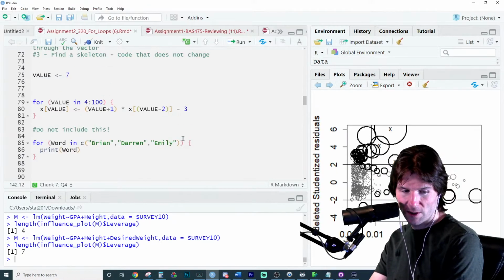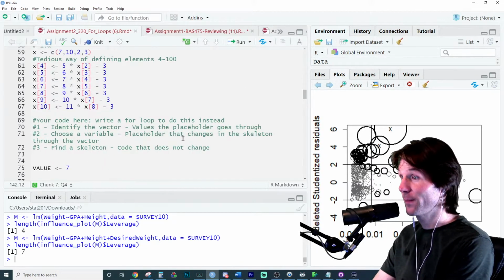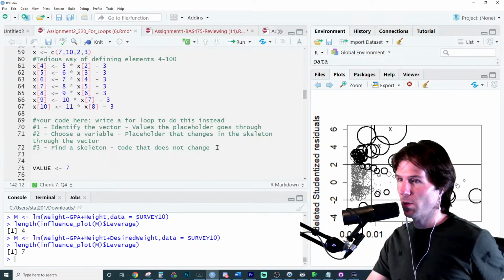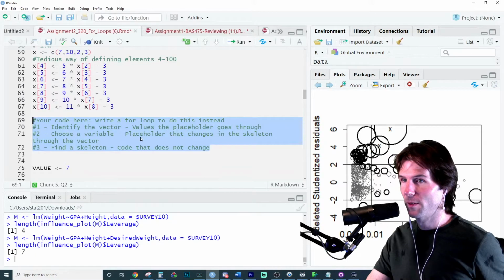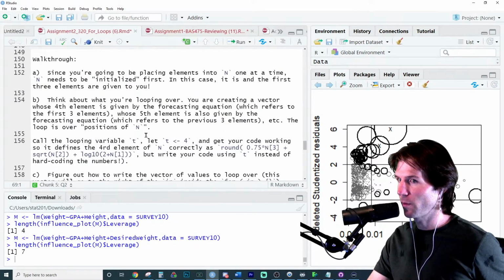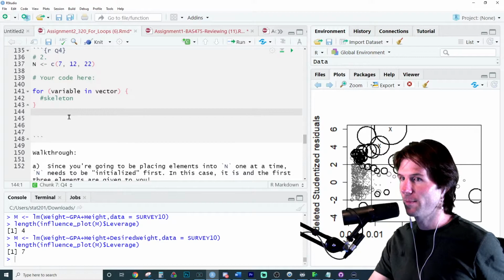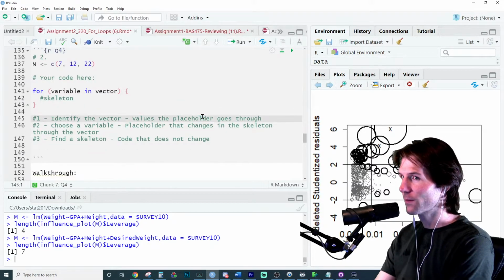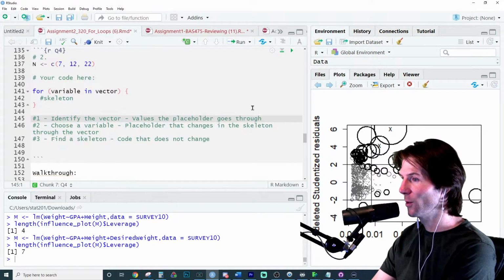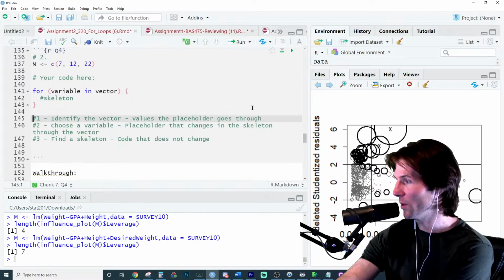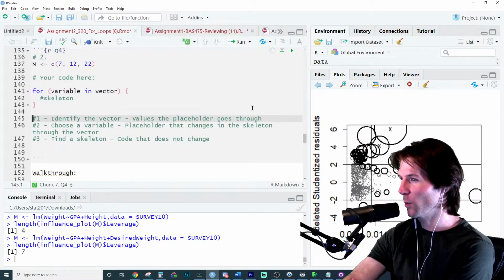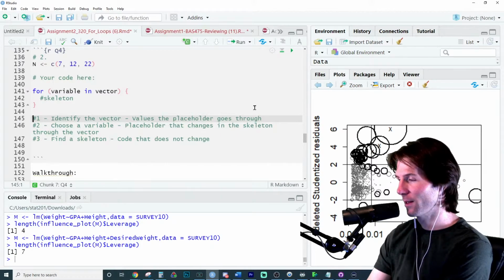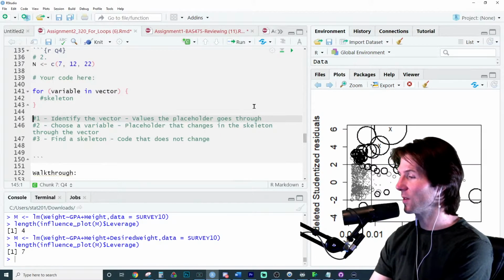Go back up here to the start. It has some help and review right there. How many things are in a for loop? Very important to know every single time. Every single time we create a for loop, how many things go into it? The for loop has this many components that we need to identify and write each one of them.